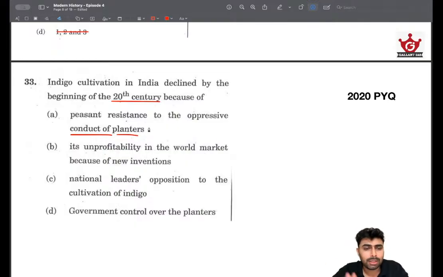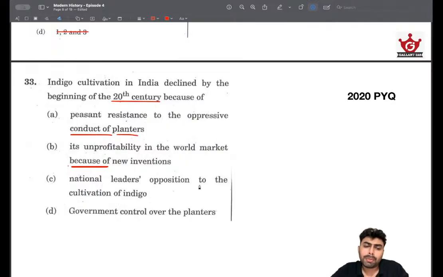So we cannot choose anything right away. It's unprofitability in the world market because of new inventions. Unprofitability in the world market. See, British is a very capitalist economy, so they are driven by profit, and they are focusing on market reform, like they are focusing on export-based economy, manufacturing, etc. And if something is unprofitable, they will definitely not be investing their energy into cultivating that or manufacturing anything. This seems very probable given the economic incentive and the economic direction. Okay, again, we cannot choose it right away.